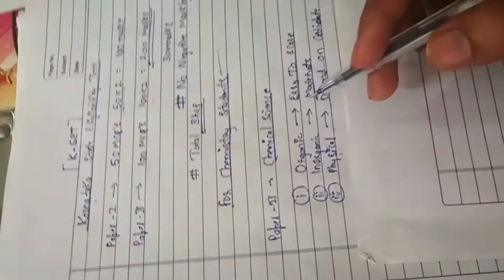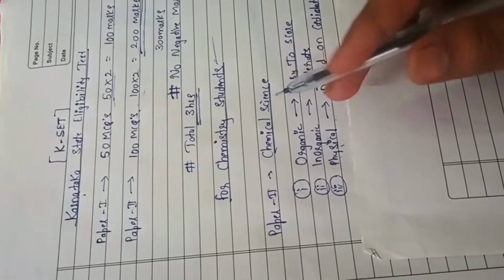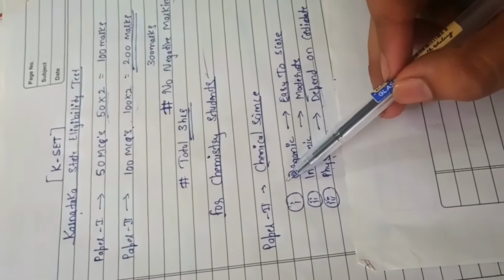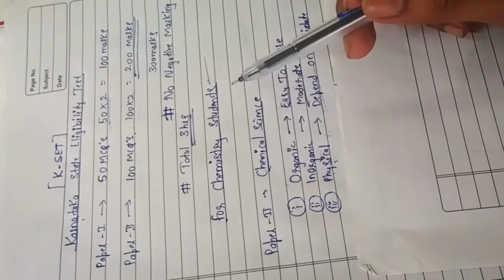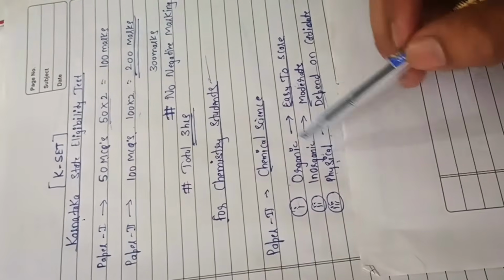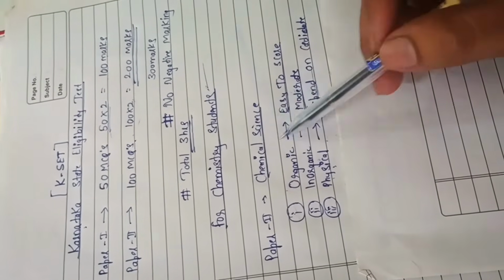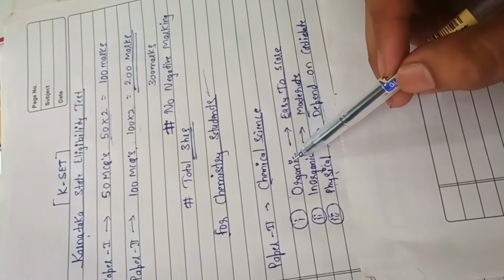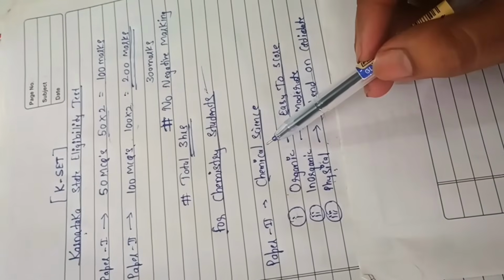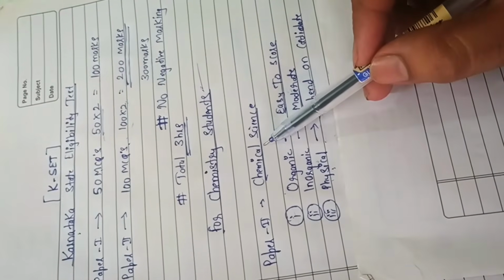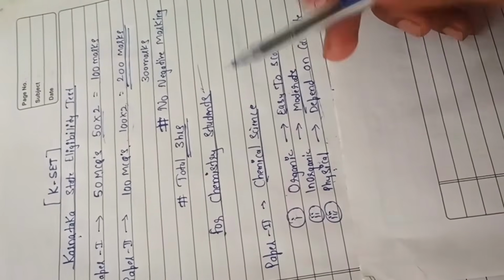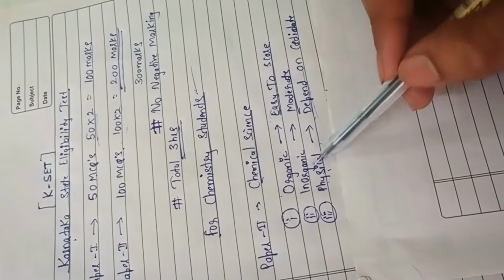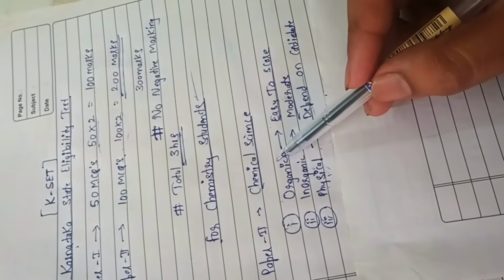There is no standard, meaning they can ask from anywhere. But organic chemistry is purely conceptual. Inorganic will be mixed, with some numericals and some conceptual. So organic will be easier if there is less time. If timing is not sufficient, then we can choose organic, as it is very easy compared to physical, because we can easily target